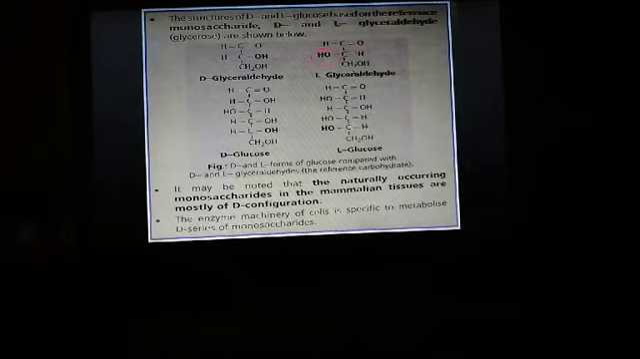Similarly for D-glucose it is on the right hand side, and for L-glucose it is on the left hand side. So this is how you can identify whether the particular compound is of D series or L series.